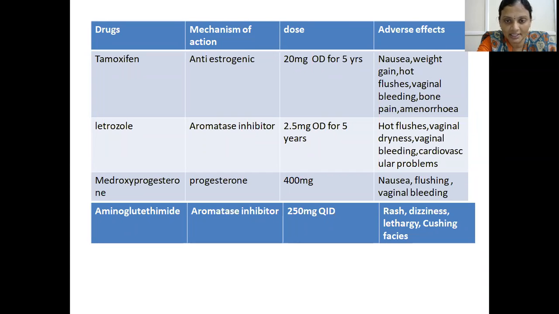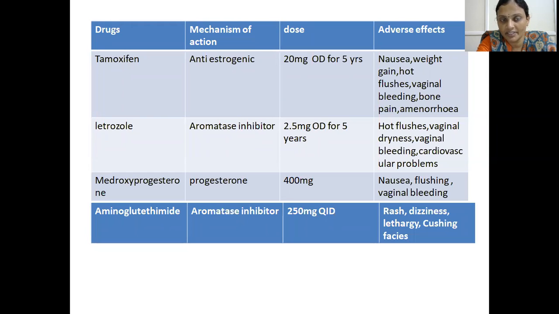Aminoglutethimide is an aromatase inhibitor. I already discussed this. The dosage of tamoxifen is 20 mg OD for 5 years, 2.5 mg OD for 5 years for letrozole. Progesterone is 400 mg. Aminoglutethimide is 250 mg QID.